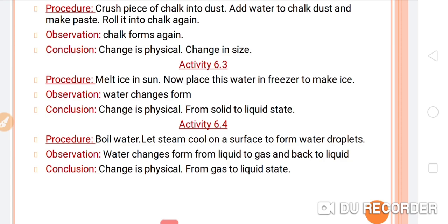Let's see the observation: water changes form. Conclusion: a physical change from solid to liquid state. The only difference is a change of state. Previously it was solid, and after melting it has converted into the liquid state. Is it clear? And it reconverts into the solid state by the freezing process. So this is also a physical change.